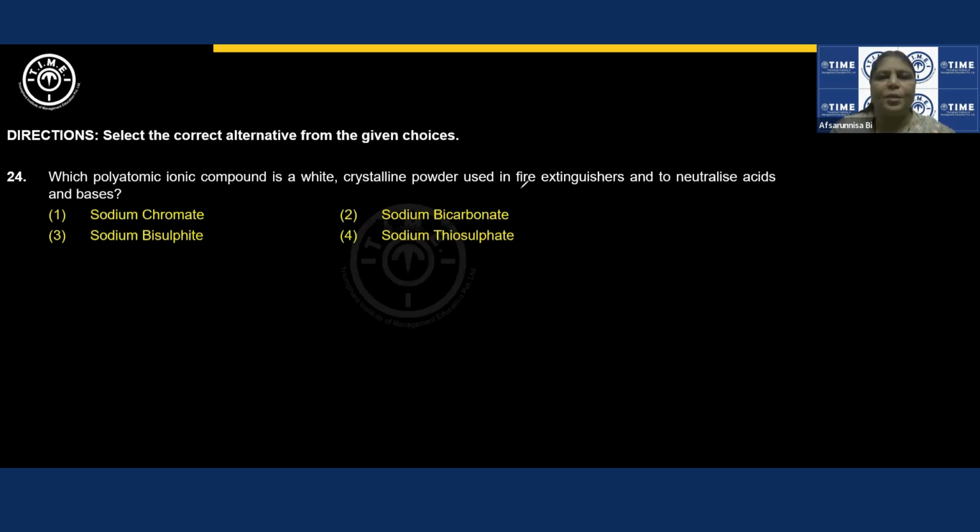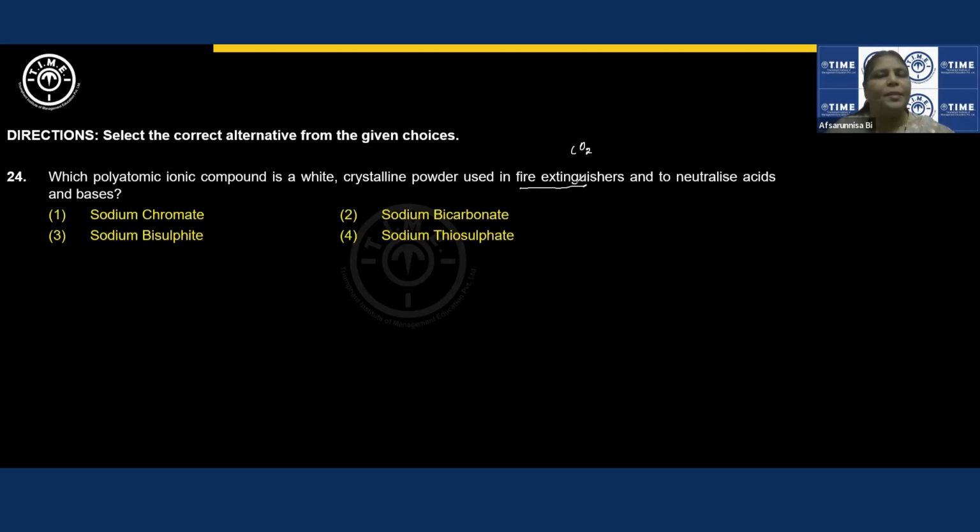Wherever you see fire extinguishers, generally, fire extinguishers extinguish fire using carbon dioxide, isn't it? Carbon dioxide being heavier than oxygen, carbon dioxide displaces oxygen from the air and acts as a barrier between the fuel and the oxygen, thereby extinguishing fire.